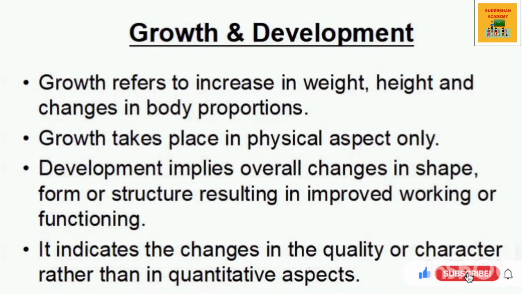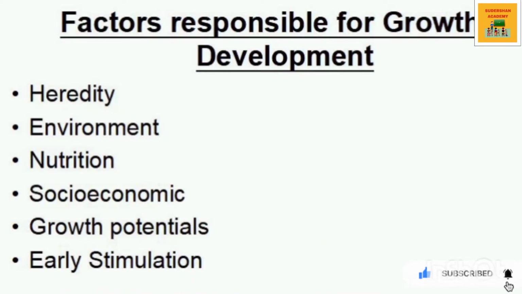It does not end with the attainment of maturity. Factors responsible for growth and development. There are some important factors that directly or indirectly influence the development and growth. First of all, it is heredity. It is a biological process through which the transmission of physical and social characteristics takes place from parents to offspring.